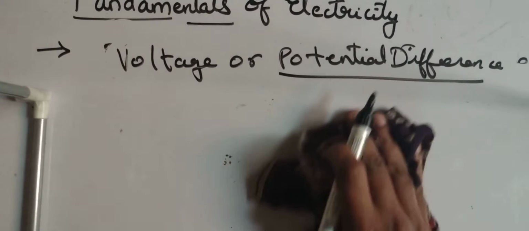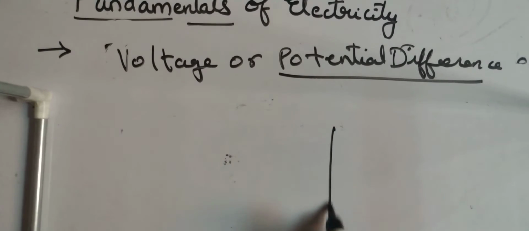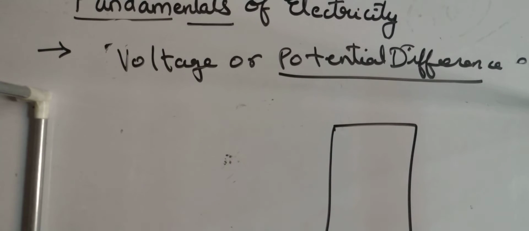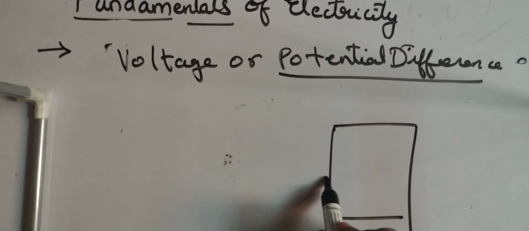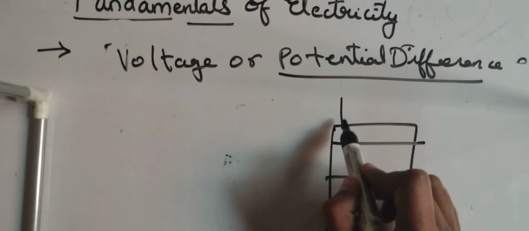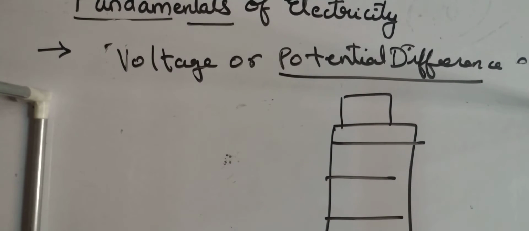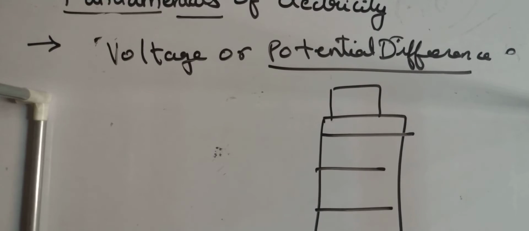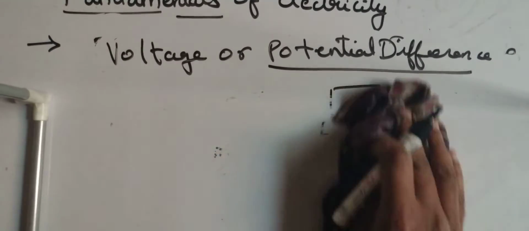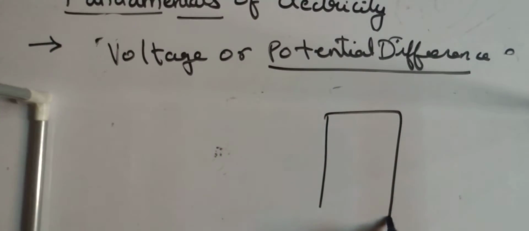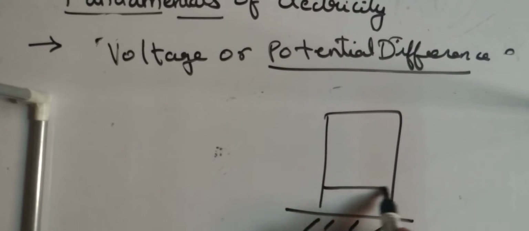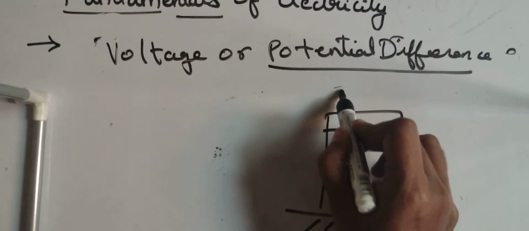To understand in much simpler terms, for example, this is a building of 3 floors, a triple floor building, and there is a water tank over here.